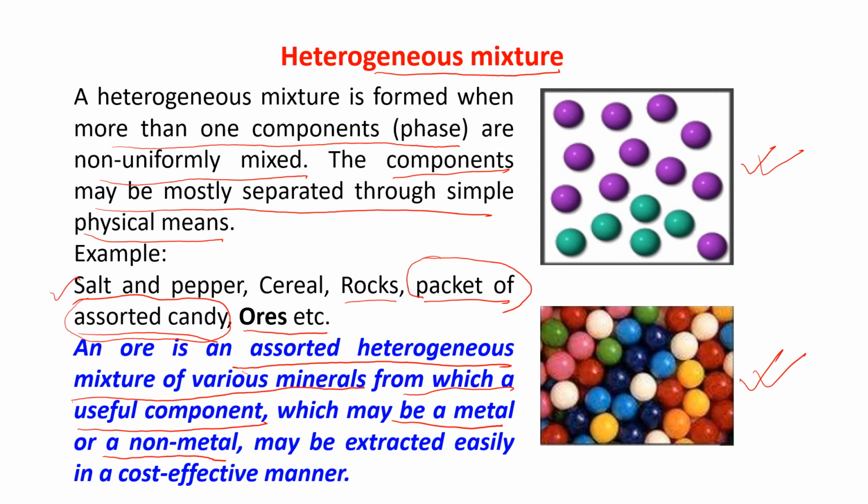You can extract that useful component from that ore, which is an assorted heterogeneous mixture.